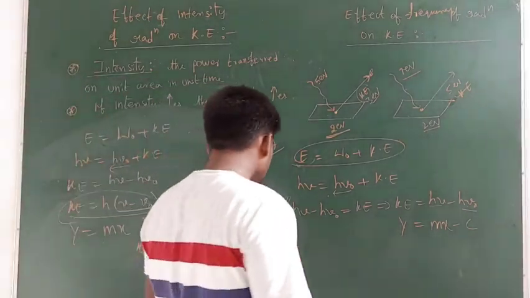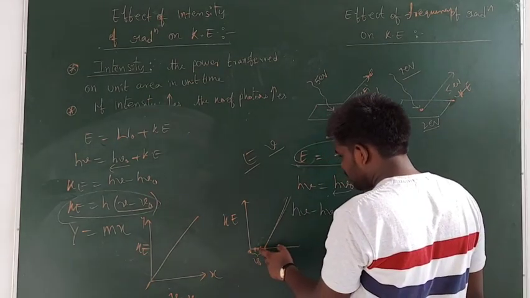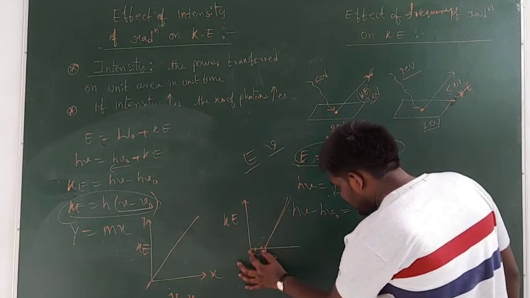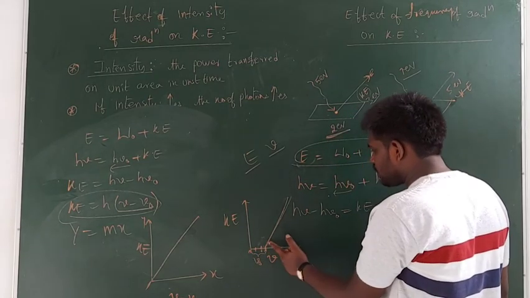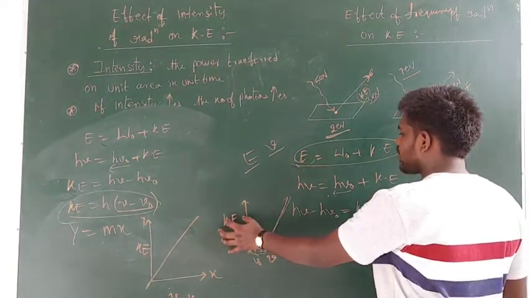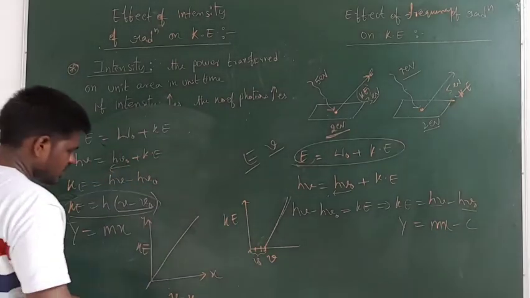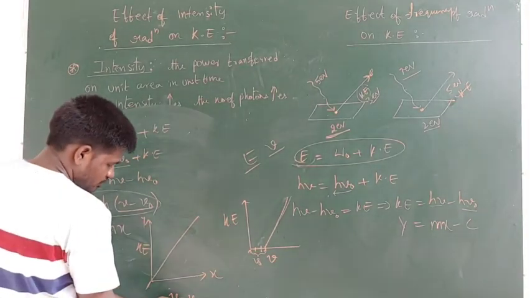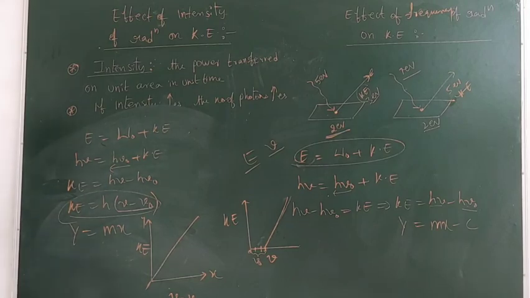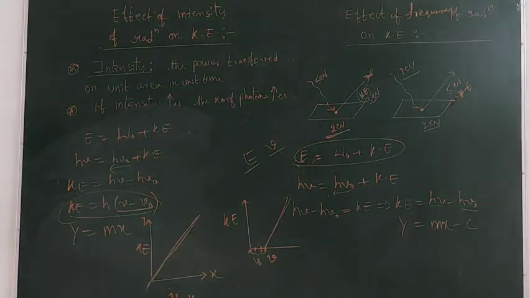In the earlier case, at the starting frequencies there is no kinetic energy. After a certain frequency only, kinetic energy increases, when you draw a graph between kinetic energy and frequency. But when you draw a graph between kinetic energy and frequency of the radiation minus threshold frequency, from the beginning only there is an increase in the kinetic energy of the electron.